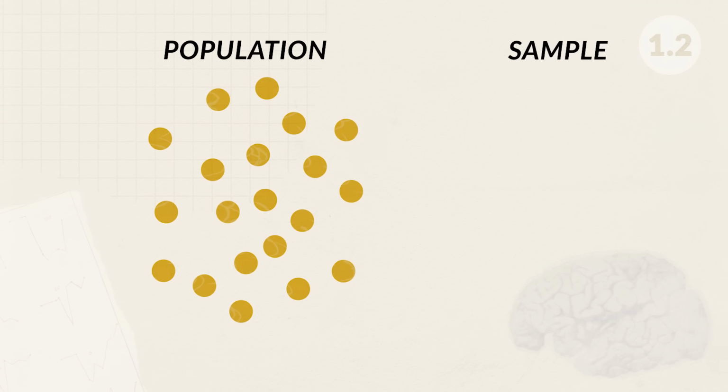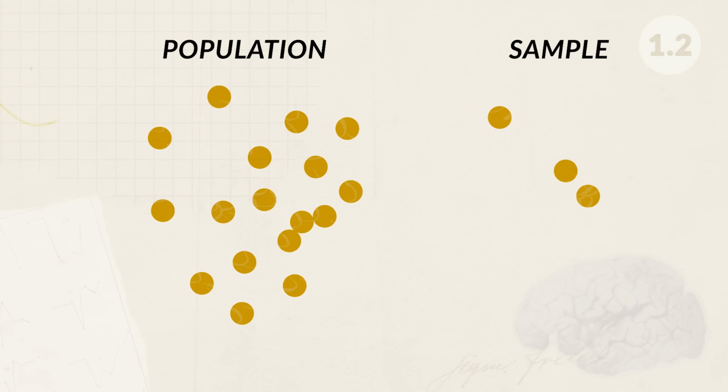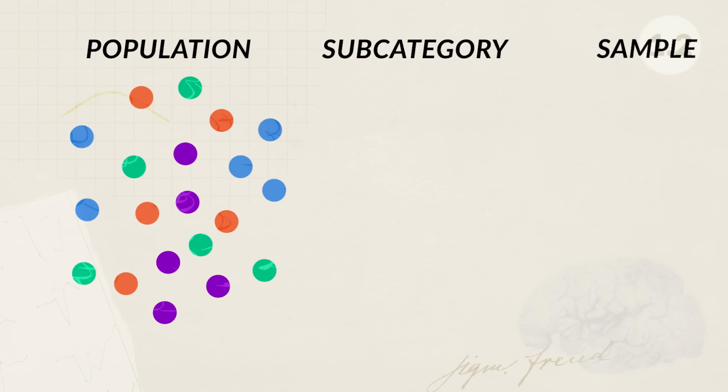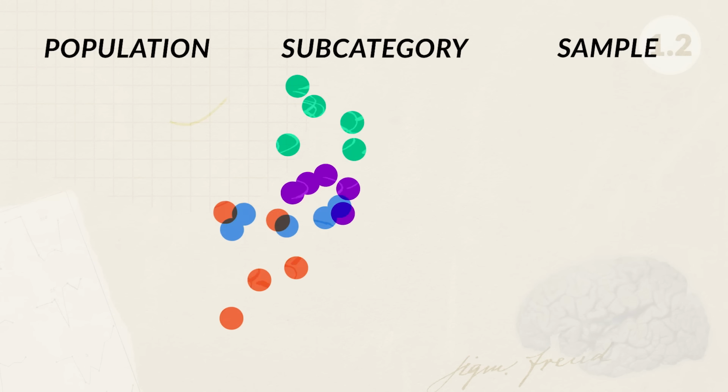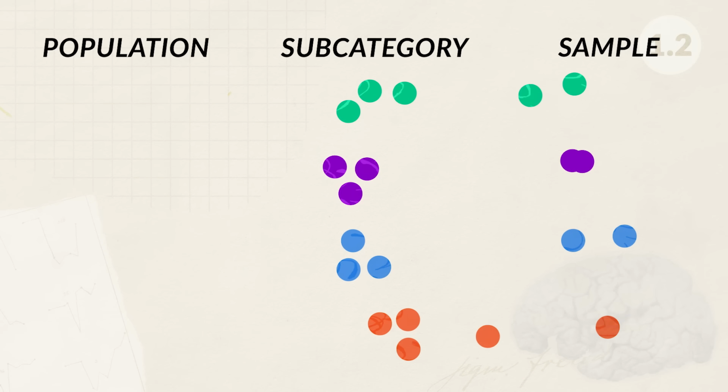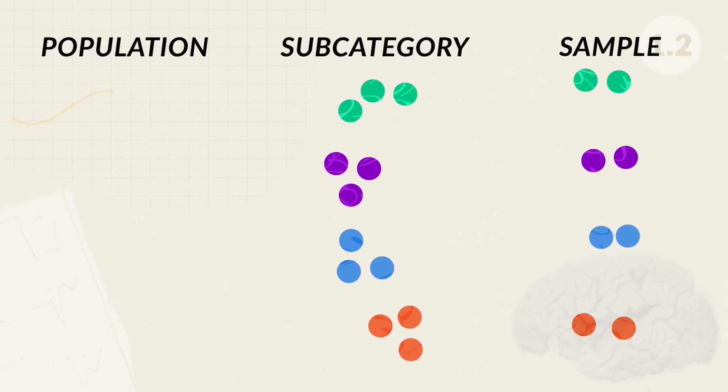Remember, random sampling is when each individual in a population has an equal chance of participating, and a stratified sample is when the population is divided into different subcategories and a random sample is taken from each subcategory. When setting up a study or experiment, researchers try to avoid sampling bias, which is when the group in the sample does not represent the population.